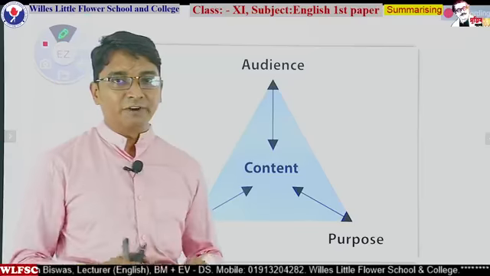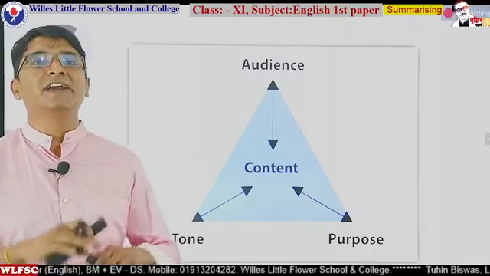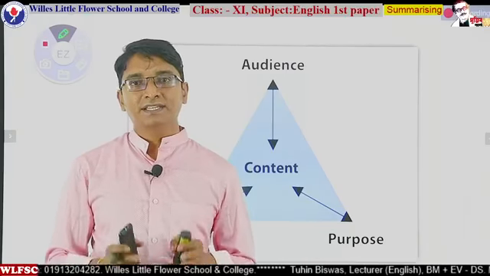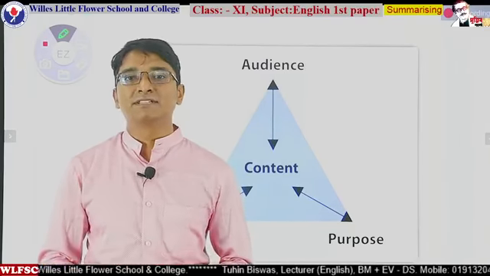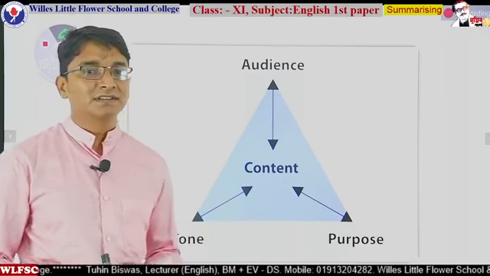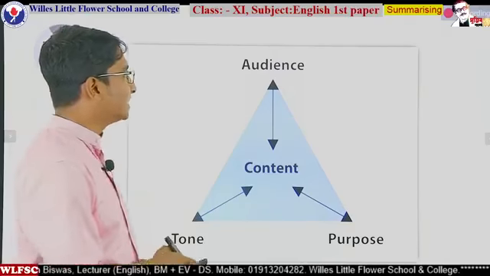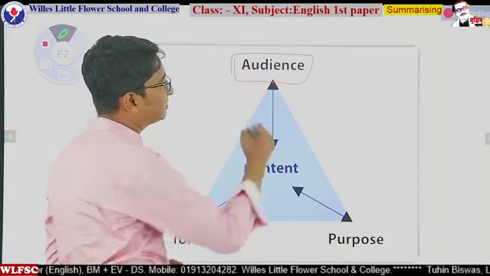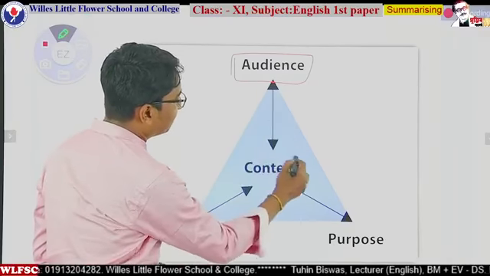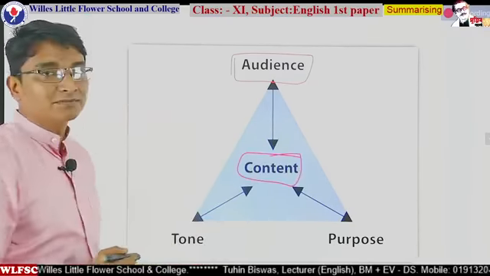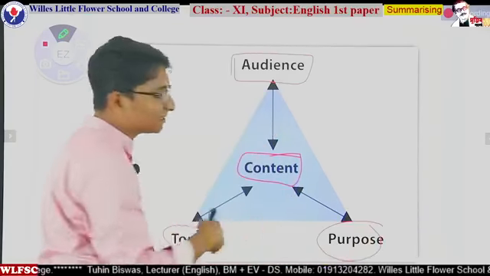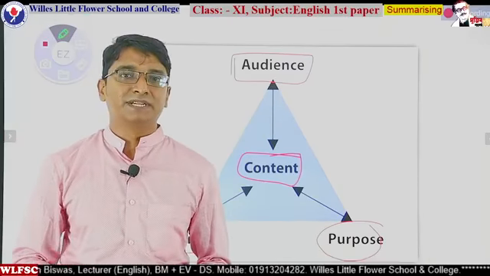So your focusing point. In every text, there are various texts, and in your board questions analysis, you will find a number of texts or seen passages. So if you just make sure about the process, these are the things: audience. The purpose of the passage is to target the audience, and then the audience, before presenting it, have some content, and there will be a tone and there will be a purpose. So these are the 4 things in any types of writings.